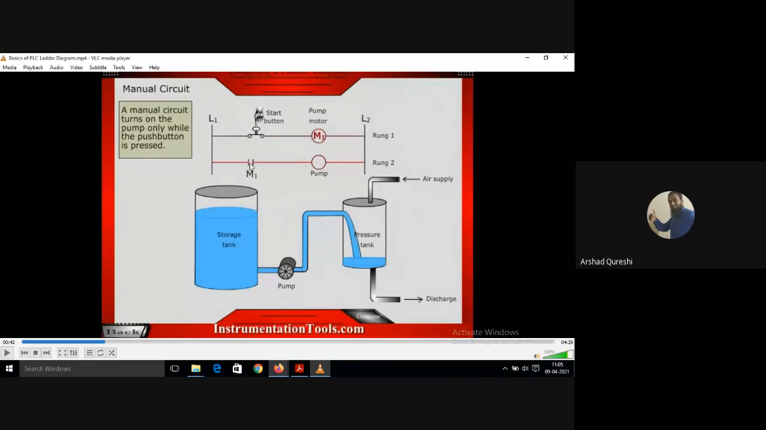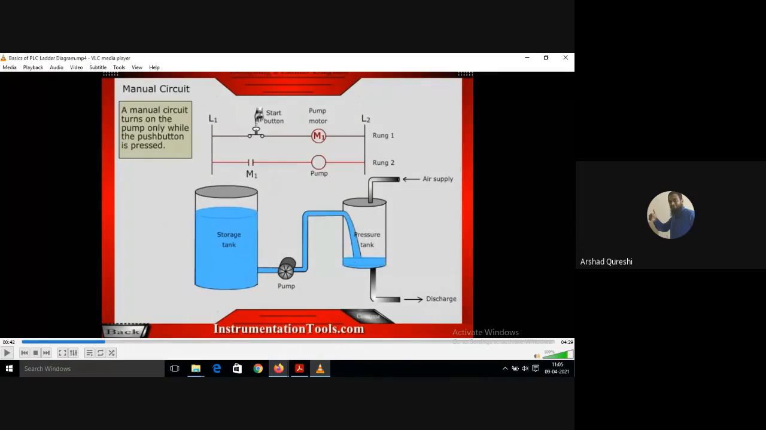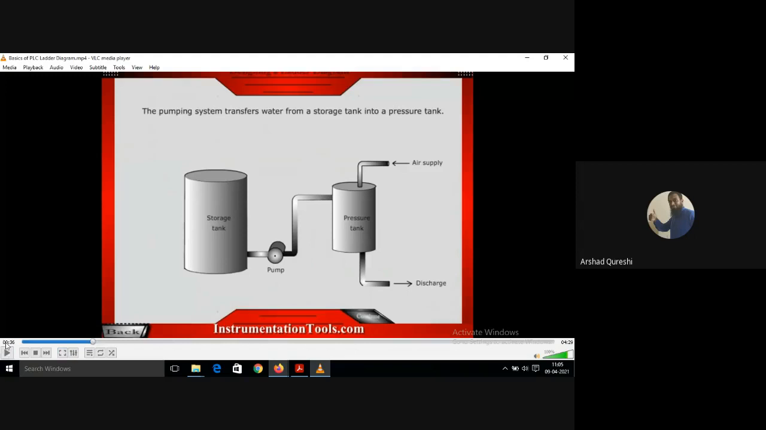In rung 2, M1 is normally open. As soon as this pump motor gets energized, this M1 will get closed and the pump will also get on. The storage tank will give the water to the pressure tank. You can consider the motor M1 as a relay coil. When the coil gets energized, it will close the normally open contact, if any, and run the pump. See, the red color is shown in rung 2. First it was black, now it is red, so it shows that it is in true condition now.